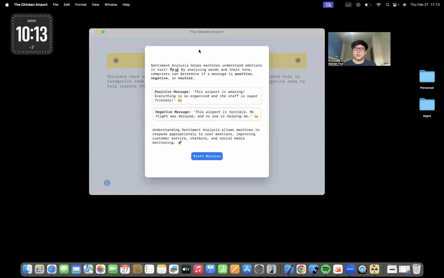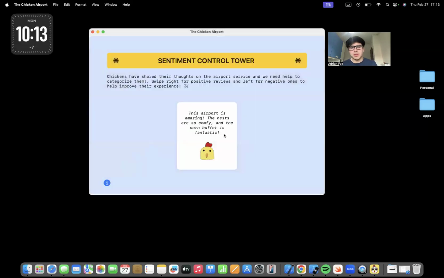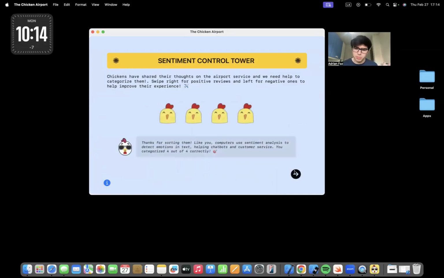Lastly, the last mission is about sentiment analysis, and the user simply has to categorize some messages or reviews that some chicken users have left in the airport, as positive or negative, depending on the tone when they are reading them. For example, positive, negative, negative, and positive. And that's it. The fourth mission is complete.